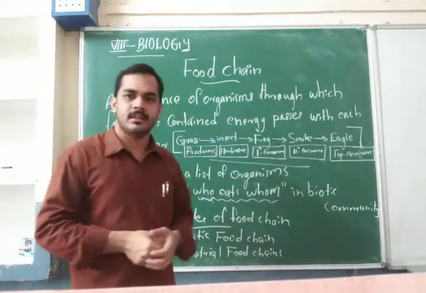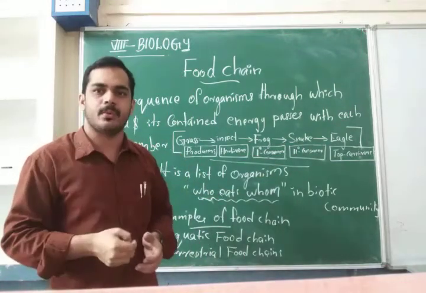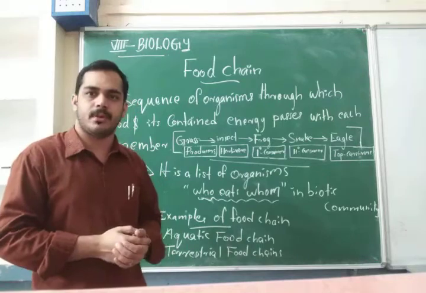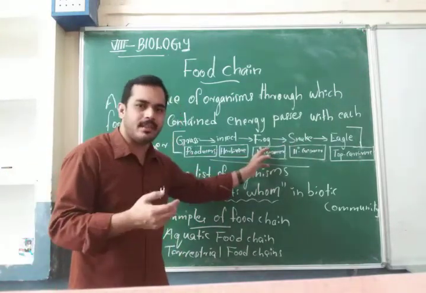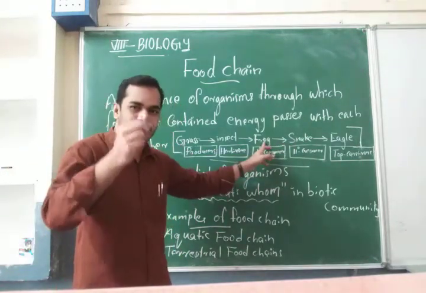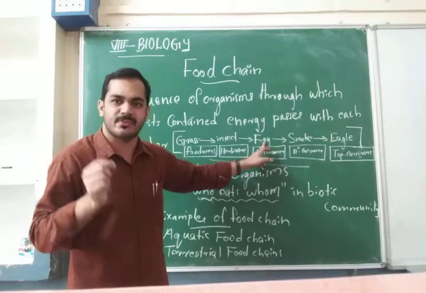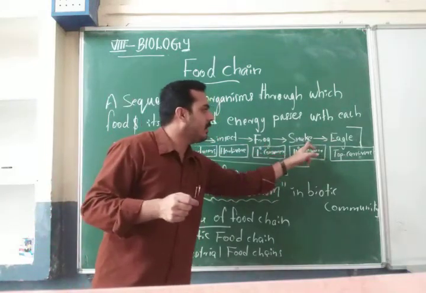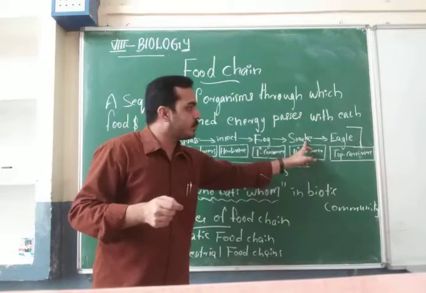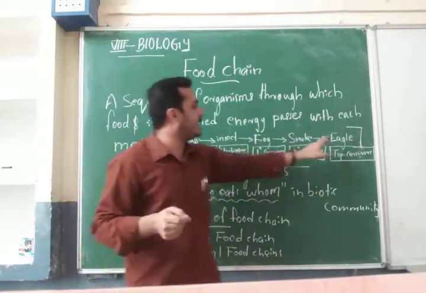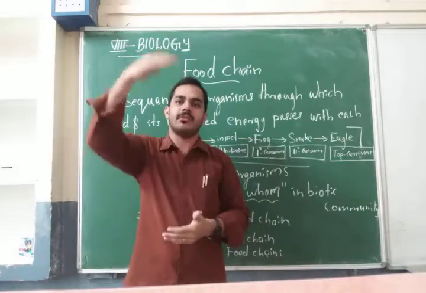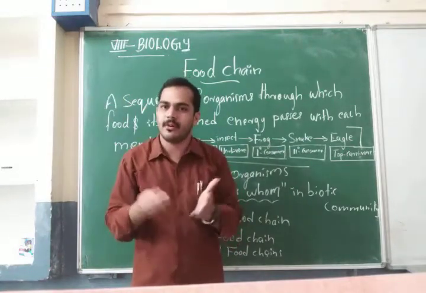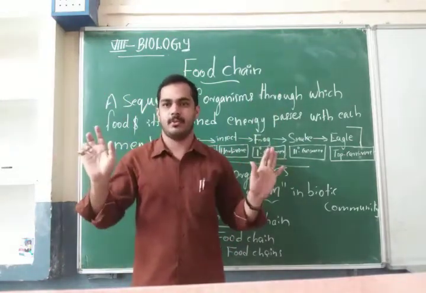And snake is a secondary consumer. So the snake depends on the frog as a food, a little bigger organism or species as a food. And here the eagle depends on the snake. So in this food chain, the eagle is a top consumer, the last consumer. So we want to say that it's a top consumer.